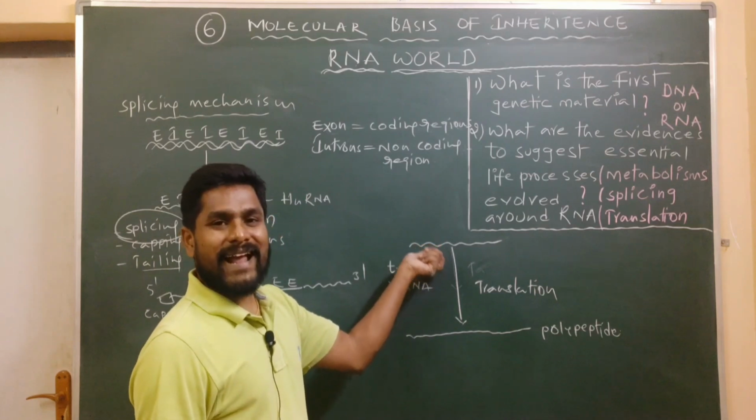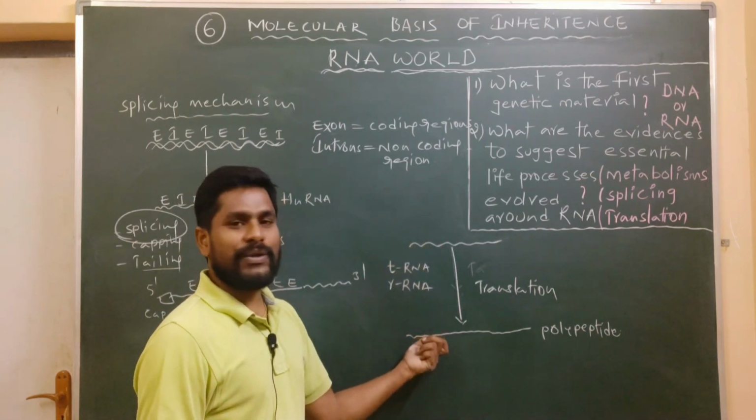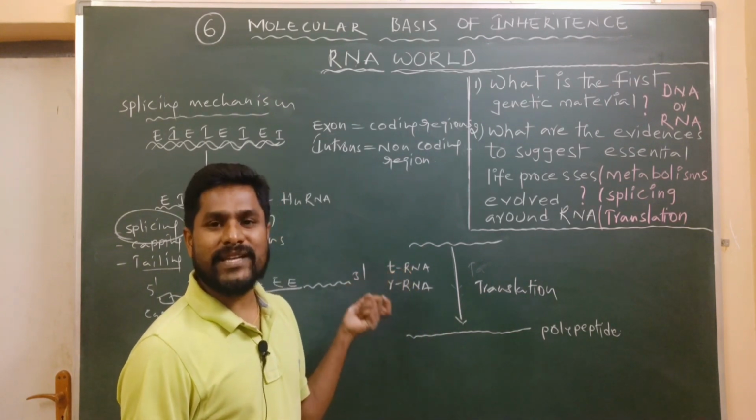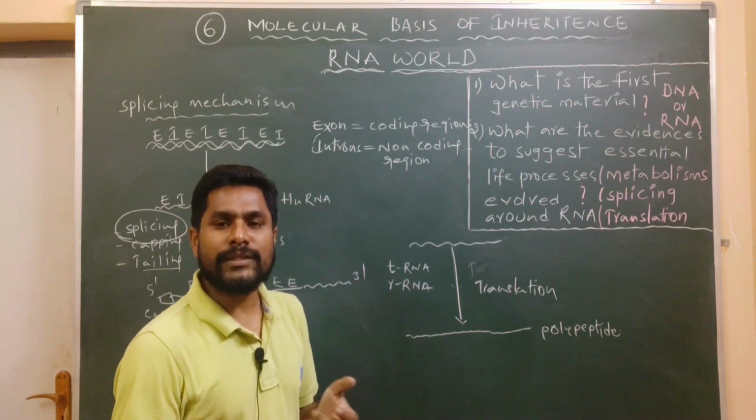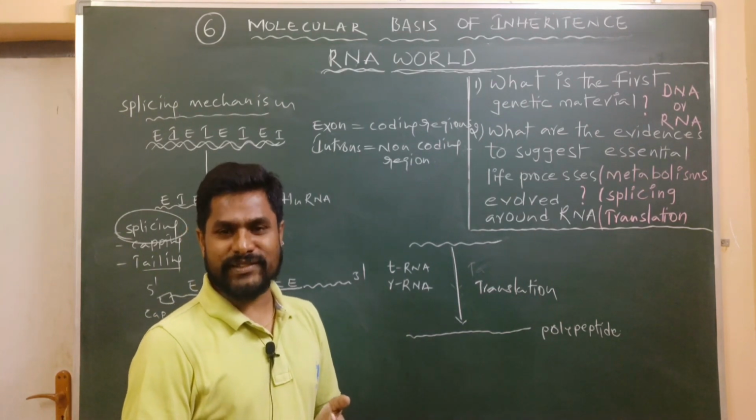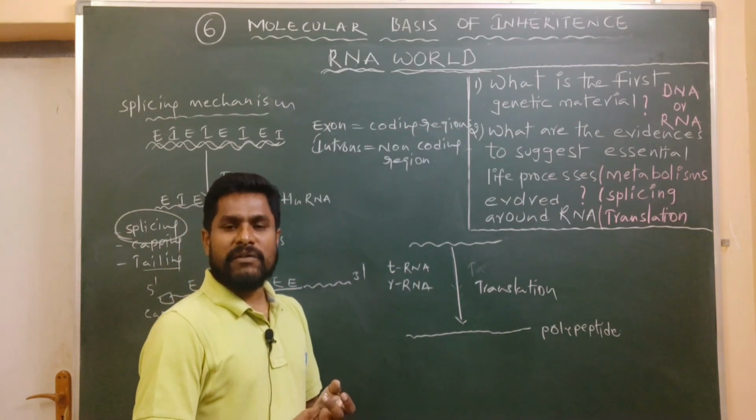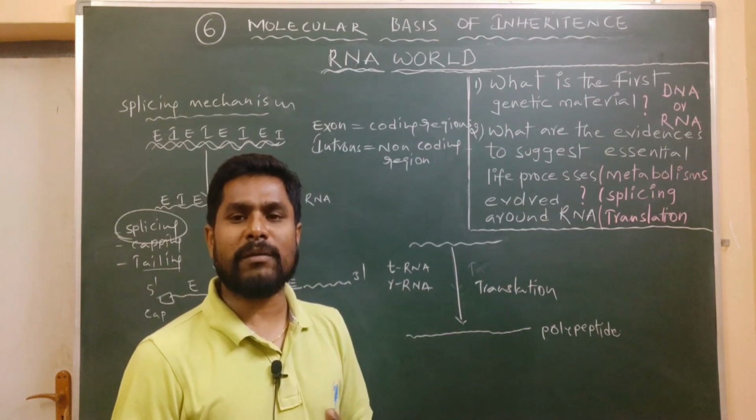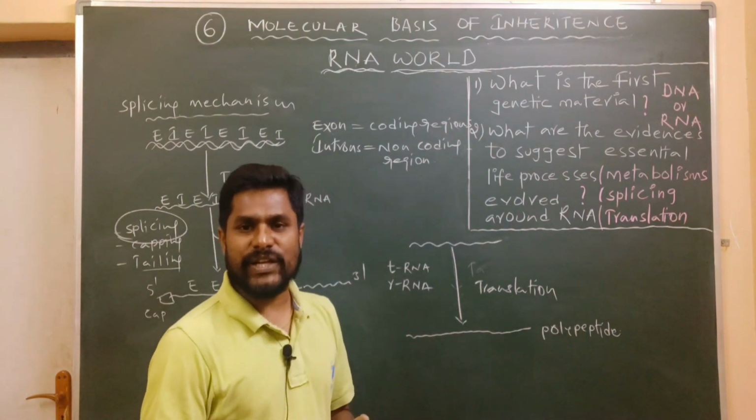The mRNA translates the genetic information from nucleic acids to amino acid sequences, and the tRNA molecule acts as an adapter molecule which brings the amino acids from the amino acid pool to the site of protein synthesis, that is, the ribosomes, and rRNA molecules are the structural components of ribosomes. The ribosomes play a key role during the process of translation.